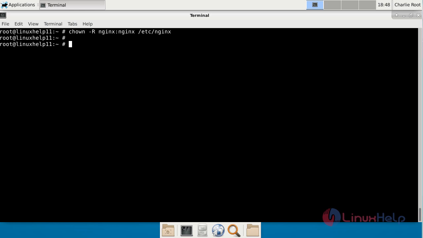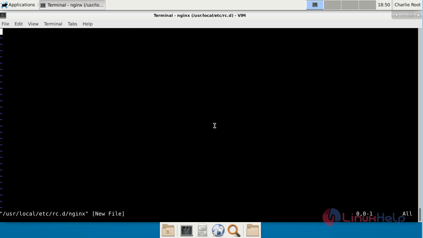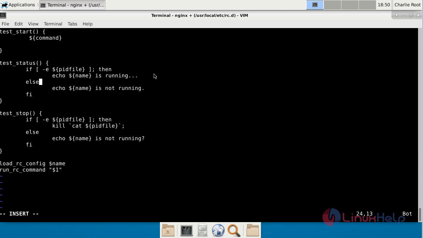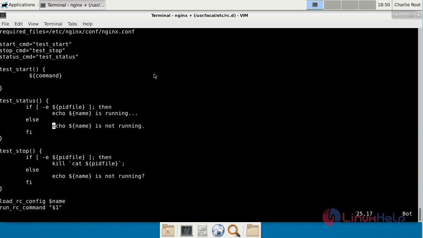now we are going to configure the daemon for Nginx. For that, you have to create a new file nginx in the rc.d location. In the file, you have to fill in these details for the daemon. After that, save the file and exit from the file.